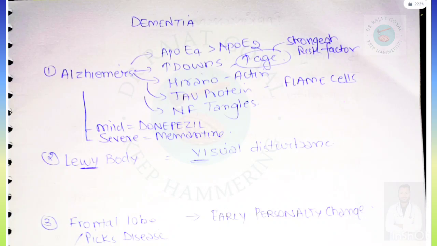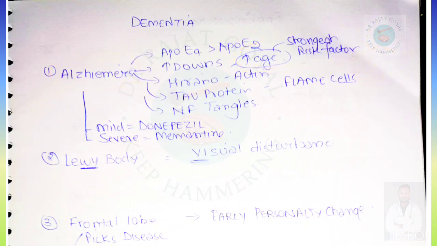Next topic is dementia. In dementia, most commonly it is Alzheimer's. If they talk about Alzheimer's, then ApoE4 is bad for Alzheimer's and it will increase the chances of Alzheimer's, and ApoE2 is good or protective. So ApoE2 is good, but ApoE4 is bad. Alzheimer's is increased in Down syndrome patients, and increases with age, which is the strongest risk factor. This point is asked many times in UPSC CMS PYQ, that the strongest risk factor for Alzheimer's is age.